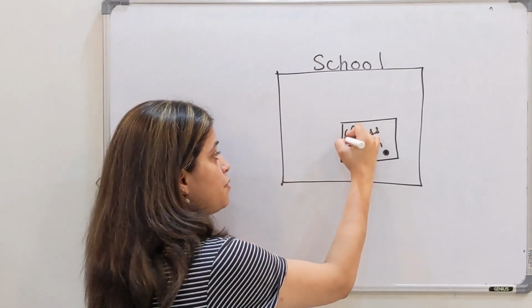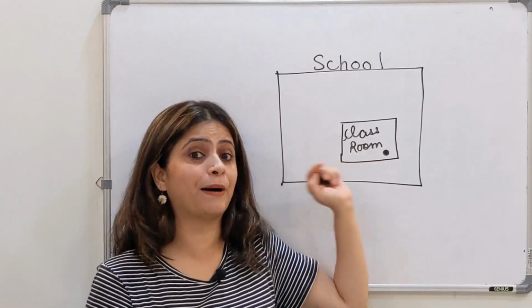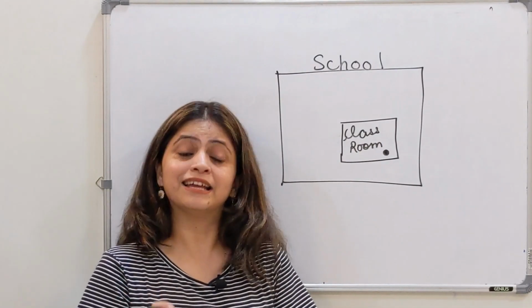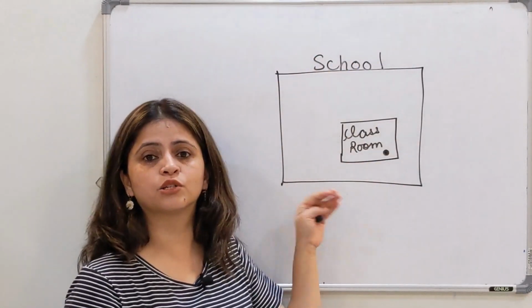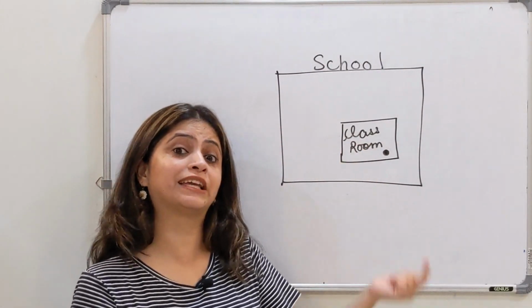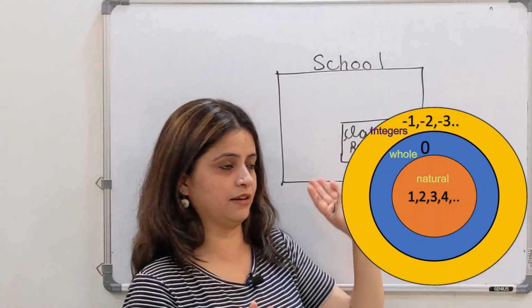Now if a student is sitting in the classroom, that student is part of the classroom, right? That student is also part of this school. Why? Because the classroom is inside the school. Understood? Let's apply this concept here.